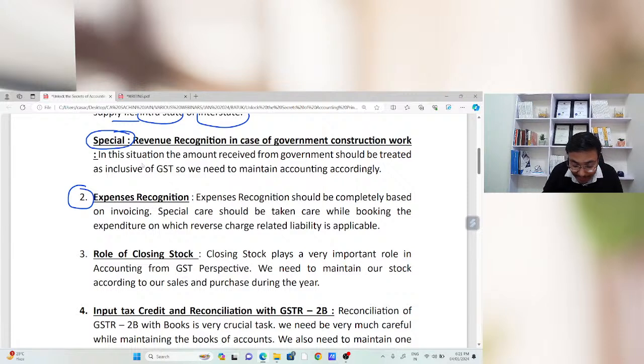But before moving ahead, I just want your confirmation that the first point, related to revenue recognition, is clear in each and every mind. Please comment in the chat box. I'm expecting a reply from each and everyone. Yes, sir, please comment, the live chat box is here.